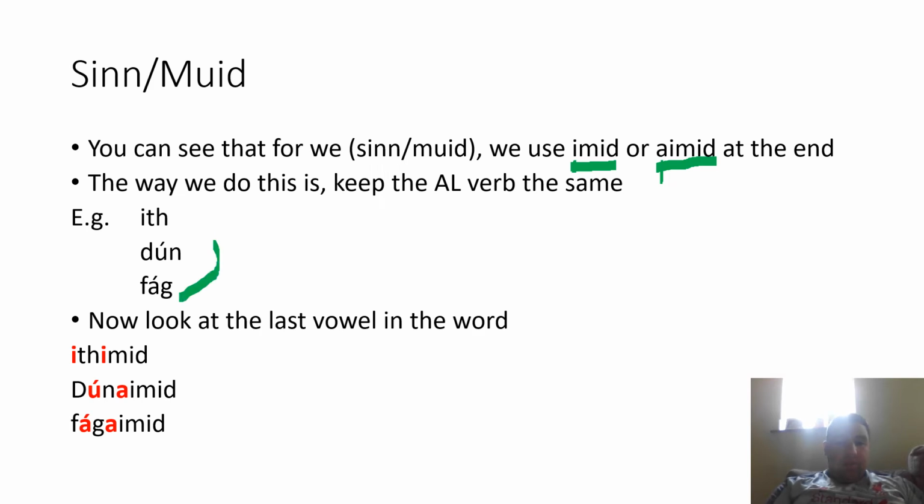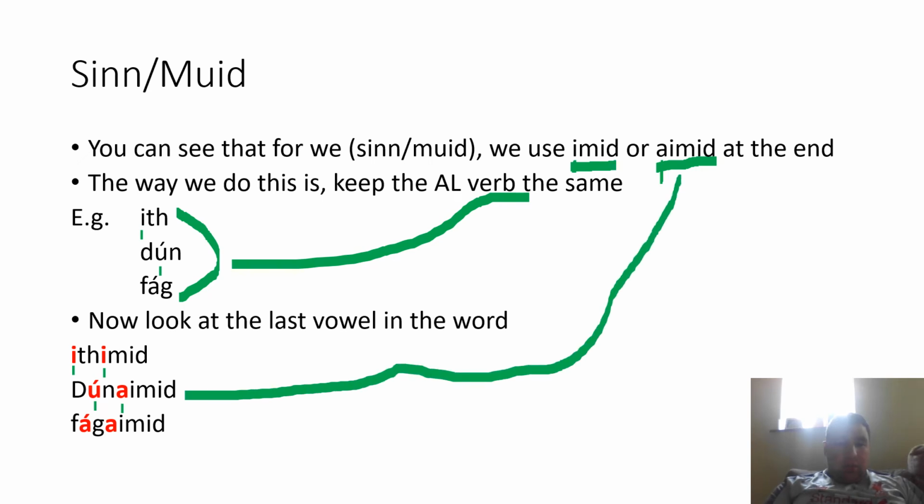Here are the three verbs that we're going to use for example. So ith, the last vowel in that verb is I, so it gets, like up here, the IMID. Dún, the last vowel is U, so like here, it gets the A, like up here. And then fág, the last vowel is A, so that also has to go with the AIMID, like that one there. So it's pretty straightforward, but it's just a matter of learning them off and implementing them over and over again.